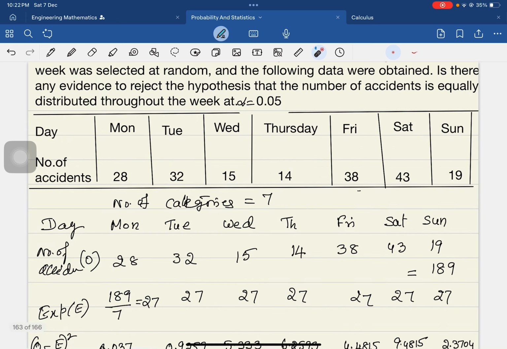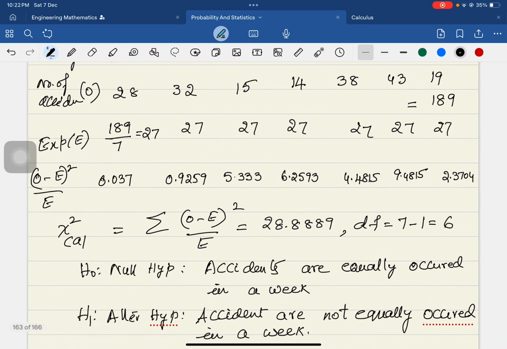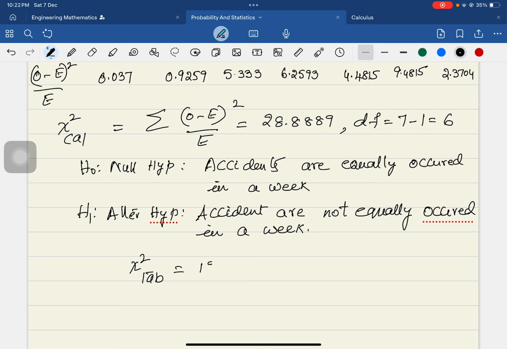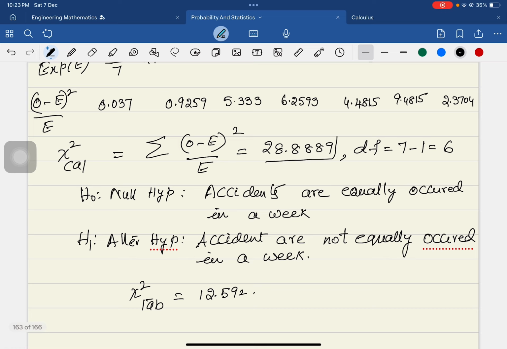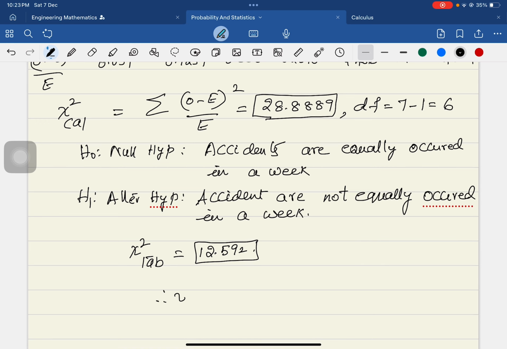So the chi-square table value is 12.592, and the chi-square calculated value is 28.8889. Therefore, the chi-square calculated value is more than the chi-square table value. Therefore, reject the null hypothesis.